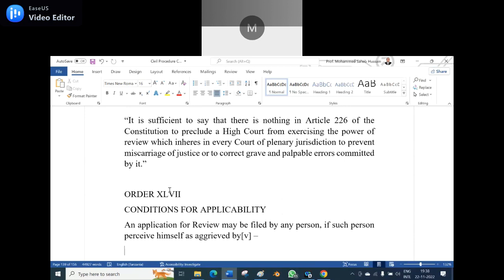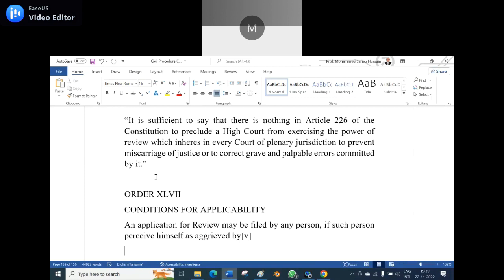Which one is appropriate? Sir, writs are different, appeals are different. Then why does 226 appear here? There are 5 writs. If a constitutional matter is concerned, we can say writs.